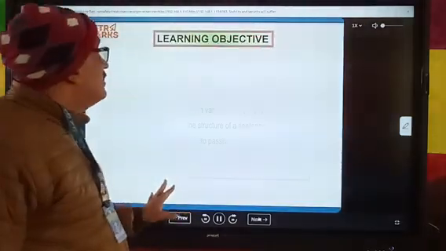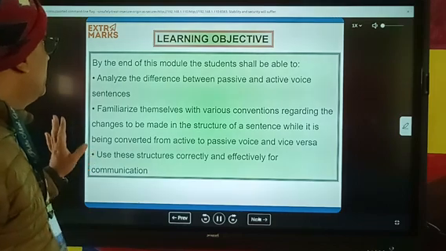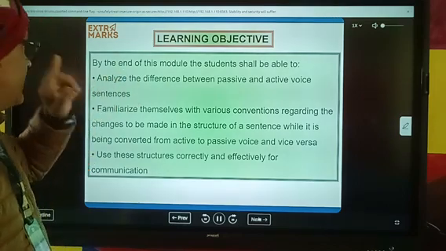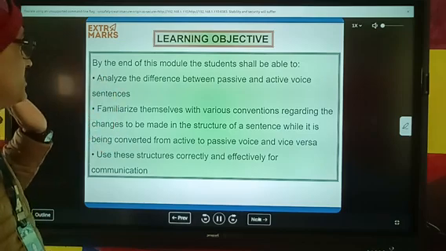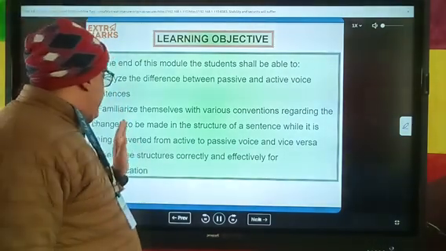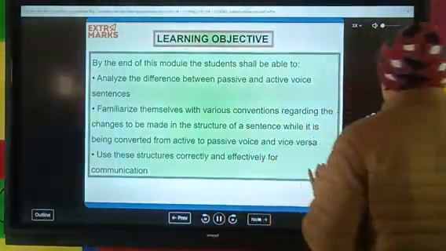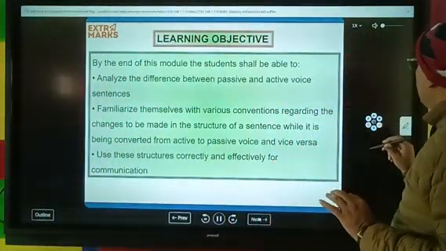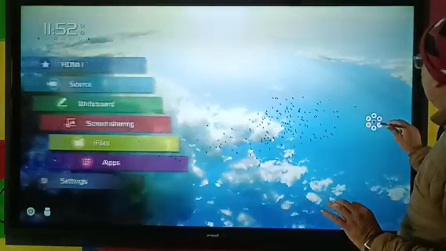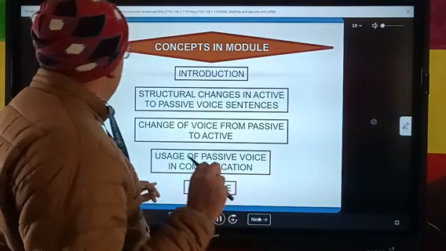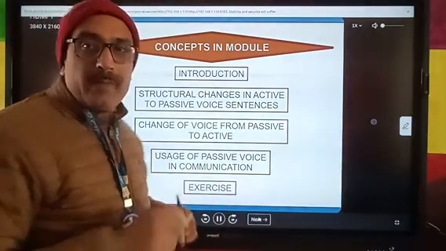Understanding and applications once again by learning of aptitude. By the end of this module, students are able to analyze the differences between passive and active voice sentences. Okay, and this already has been done. Now we will discuss new things in this topic. We will discuss new things. Concepts in module.